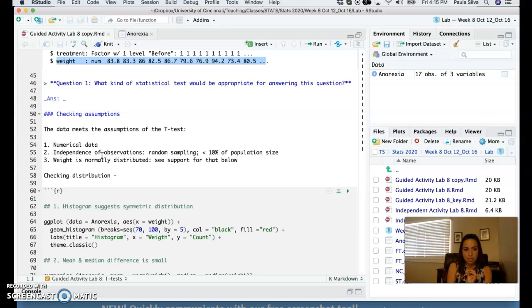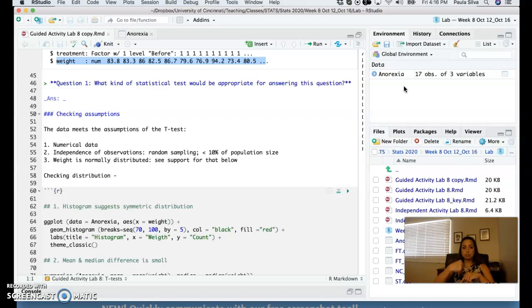At this moment, we do have more information to decide between a z-test or one particular kind of t-test, which is the one sample t-test, right? Let's decide between these two. Do we have independence of observations? We do. It's a random sample. The size is definitely less than 10% of the population because we only have 17 observations.